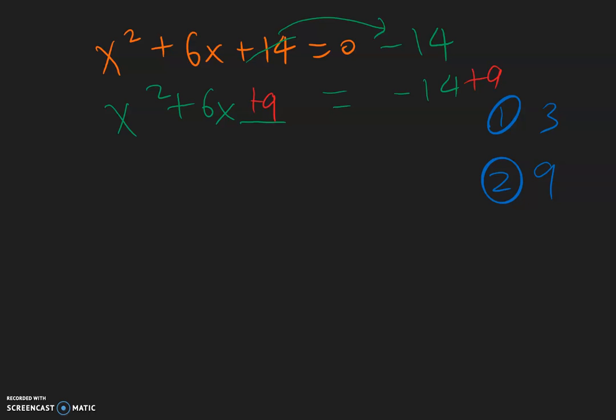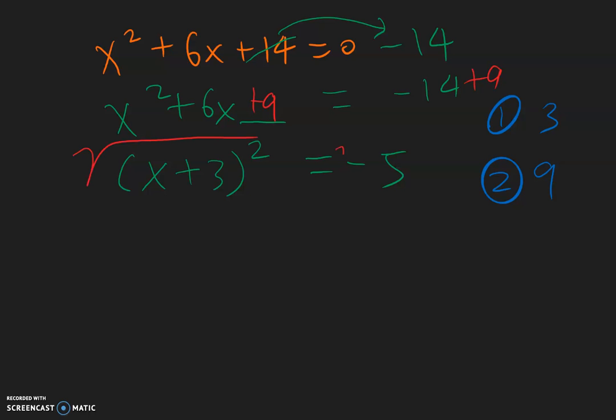So what we get here is going to be x plus 3 quantity squared. Remember, this 3 came from the 3 in step 1. Or, if you don't remember that, you can just go ahead and factor x squared plus 6x plus 9. Now, on the other side, we have negative 14 plus 9 is negative 5.